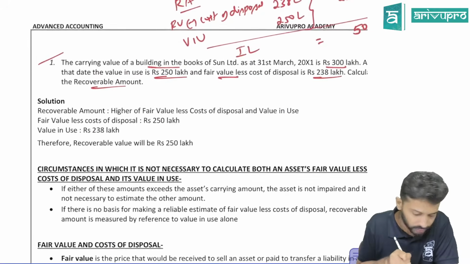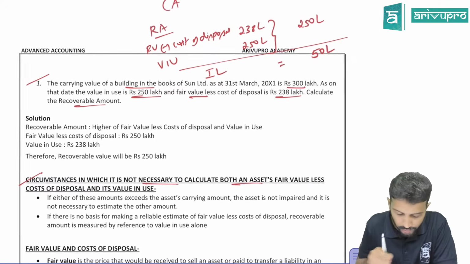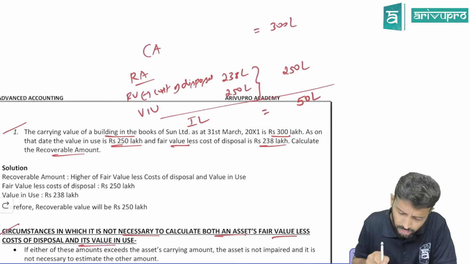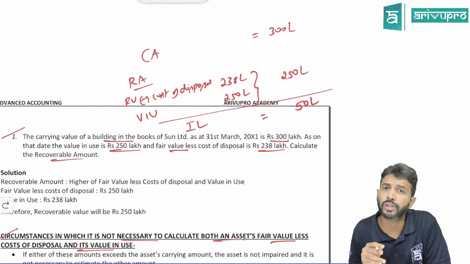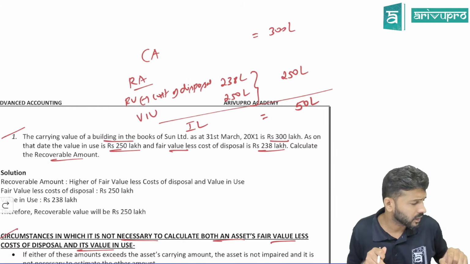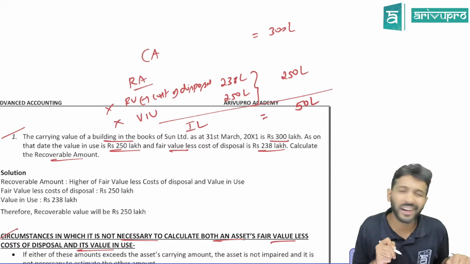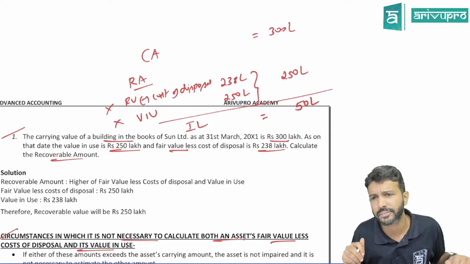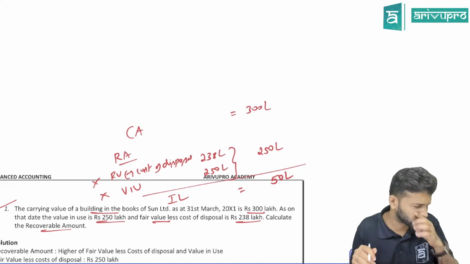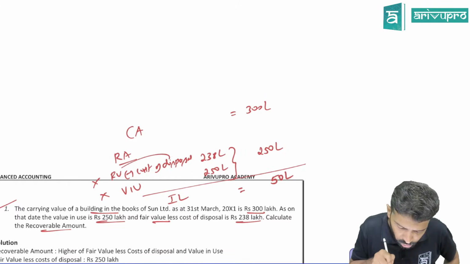Okay, next concept. Circumstance in which it is not necessary to calculate both fair value less cost to disposal and value in use. They are telling under which circumstance. So recoverable amount is higher of these two, fair value less cost to disposal and value in use. Whichever is higher becomes recoverable amount. They are telling on which circumstance you don't have to find out both. Meaning indirectly they tell find one, that is good enough. Understood the scenario? Actually, you know this is common sense. It was not even required, but still they brought it. Under which scenario you need not estimate both?